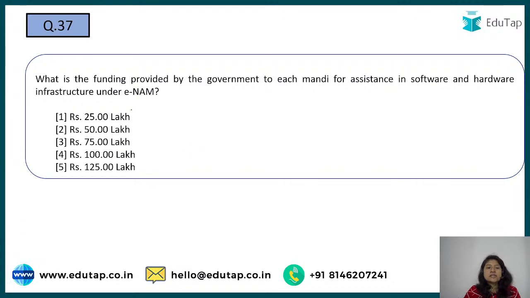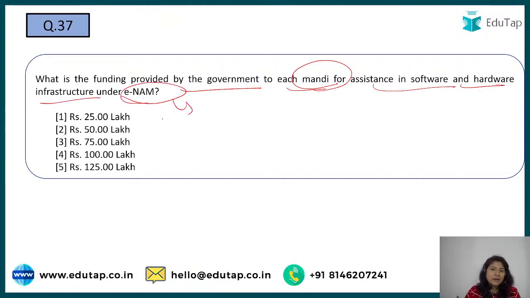Okay, next is: what is the funding provided by the government for each mandi for assistance in software and hardware infrastructure under eNAM? So what is this eNAM initiative? Here we are talking about the National Agriculture Market, NAM, and E is electronic. So when we are talking about that, we are talking about digitalization, right? So it is a great example of digitalization in agriculture.